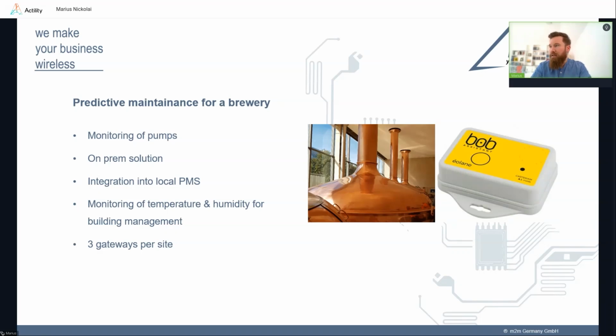Last but not least, a brewery is not an easy facility for a wireless network, but even so, with 3 gateways, we are able to cover the area of a single brewery. So here you also see that LoRaWAN has quite a good range, also inside buildings, into complex buildings with a lot of machinery and a lot of metal inside.